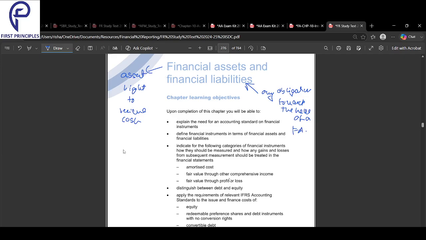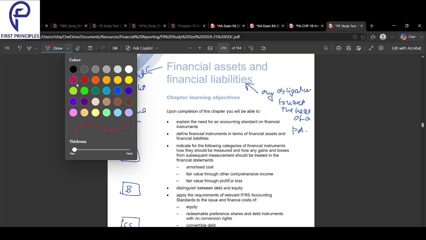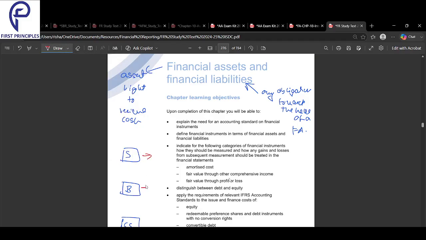A financial asset is when you have a right to receive cash. For example, if I have a share of a company, a bond of a company, or I have done a credit sale, in all these cases I have a right to receive cash. So in a share, what is my right to receive here, Indrani? The shares in turn for the money which you will pay for buying the shares.